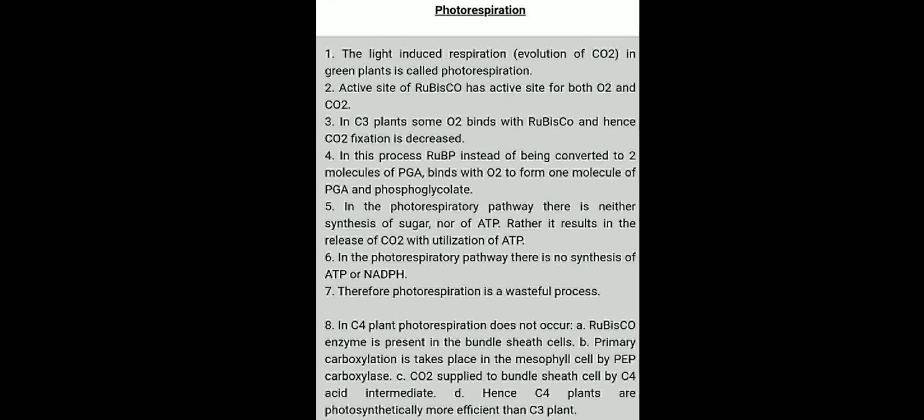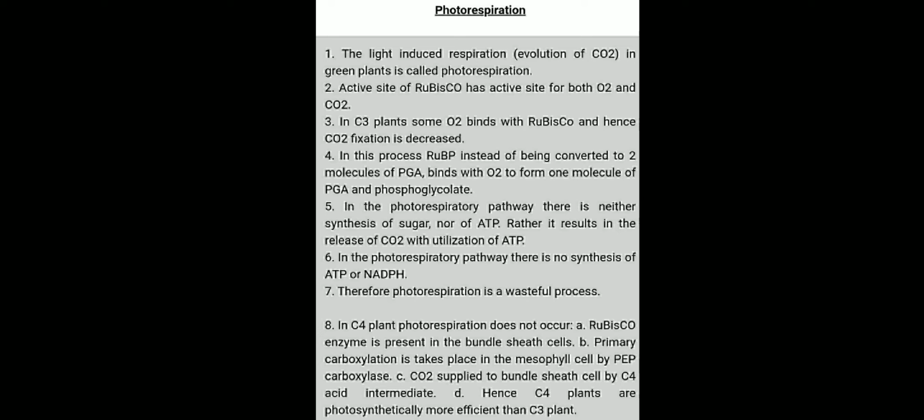This phosphoglycolate goes through a series of changes in the chloroplast, peroxisome and then mitochondria. In this process neither synthesis of sugar nor synthesis of ATP occurs, CO2 is released and ATP molecules are used. There is no synthesis of ATP and NADPH and no glucose is formed, so it is called a wasteful process.